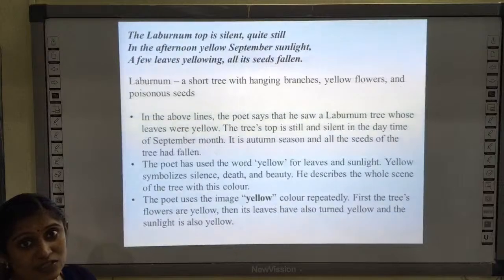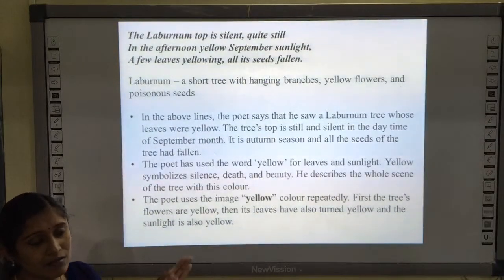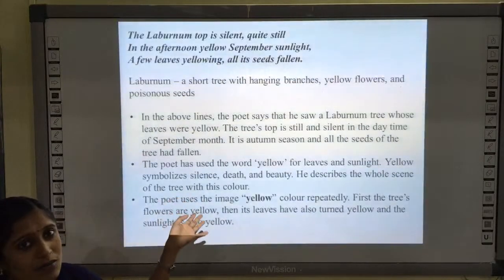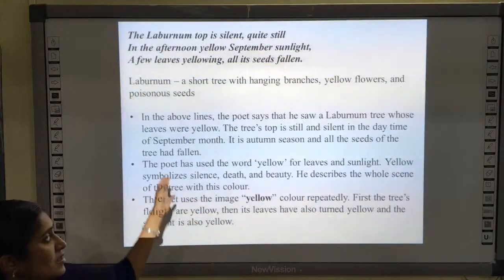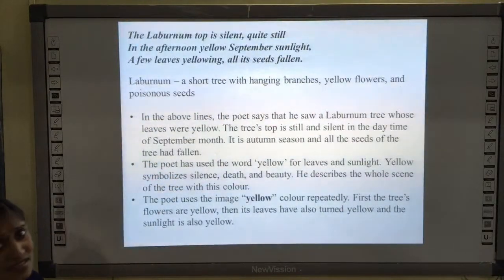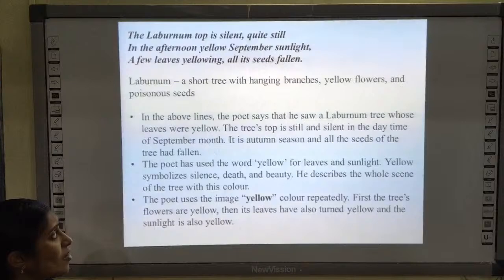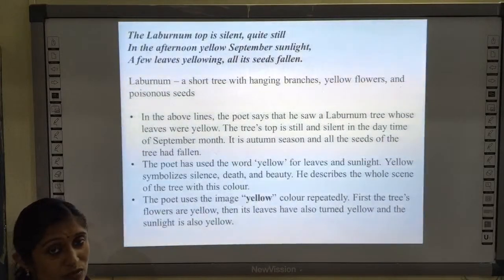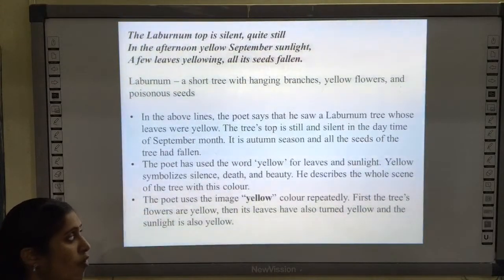As I said, it's not only available in Kerala, but the trees are available in many other places, and autumn is not there in our place. So it is in the month of September. Okay, the poet is describing like that. It is the autumn season, and all the seeds of the tree had fallen. During autumn season, you know that all the leaves and the seeds fall.